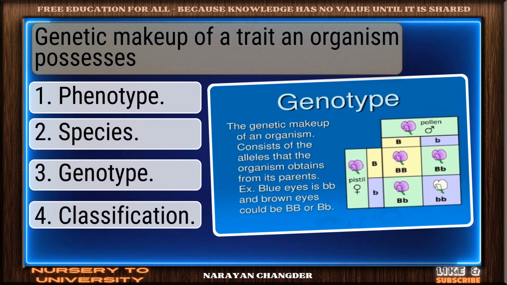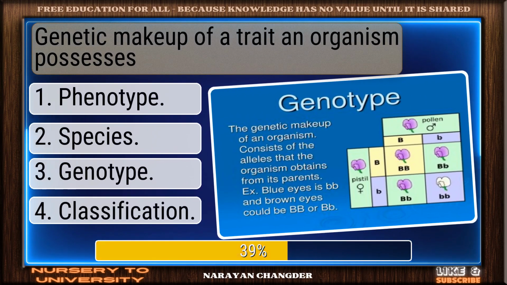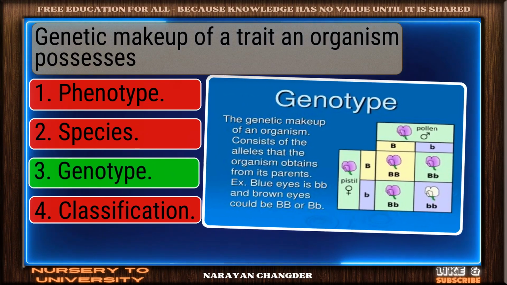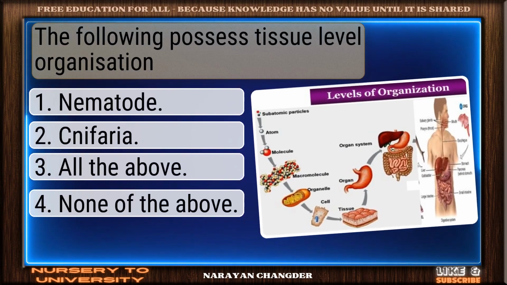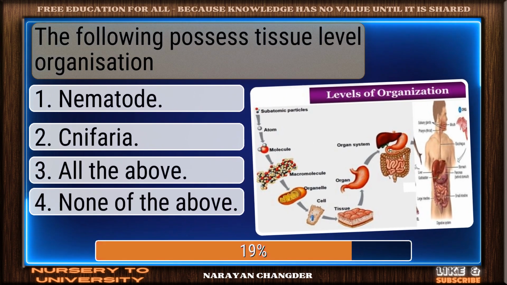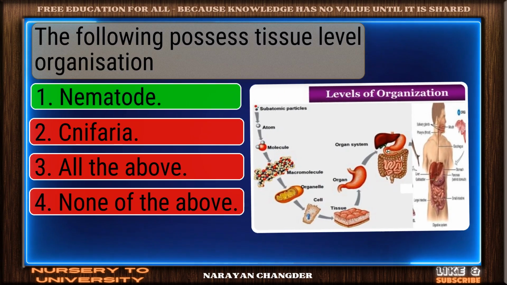Question number 179. Genetic makeup of a trait an organism possesses. Excellent. Genotype is a brilliant choice. Question number 180. The following possess tissue-level organization. Bravo. Nematode is the answer.